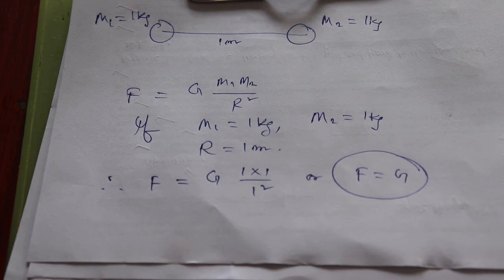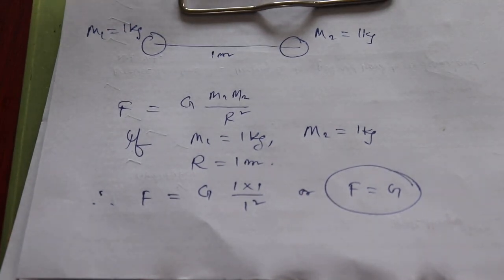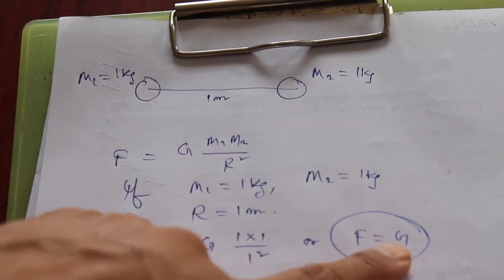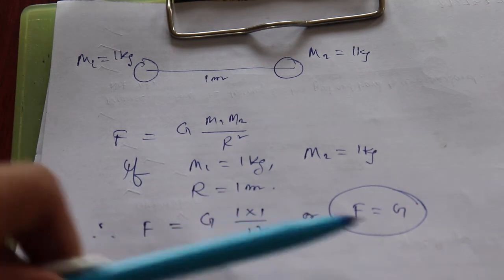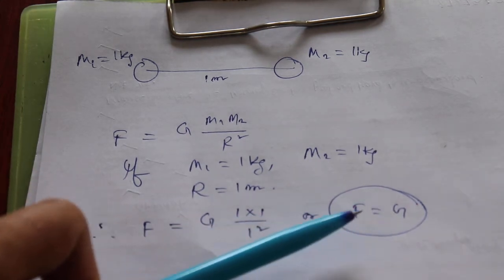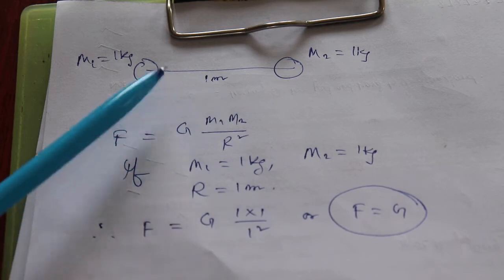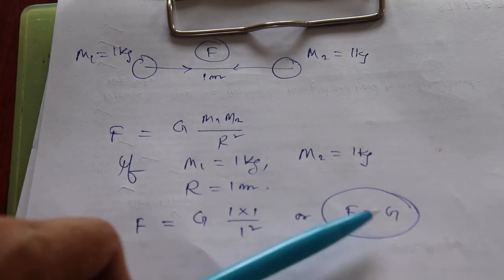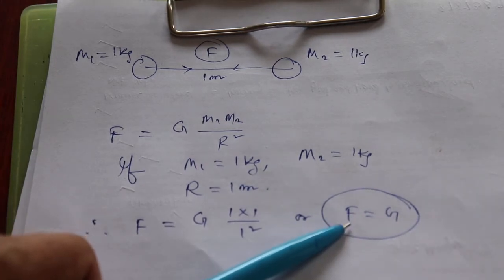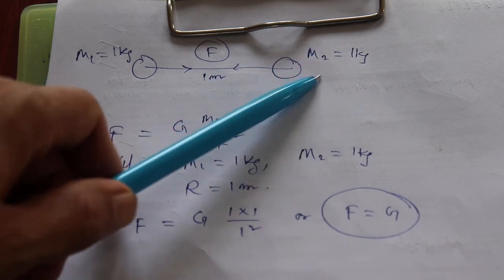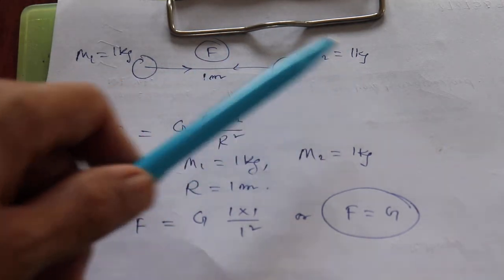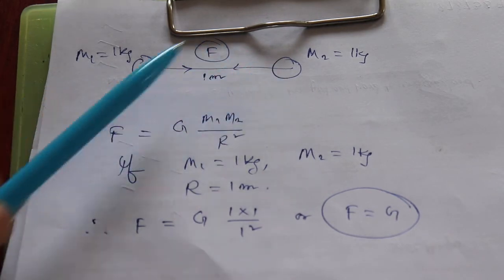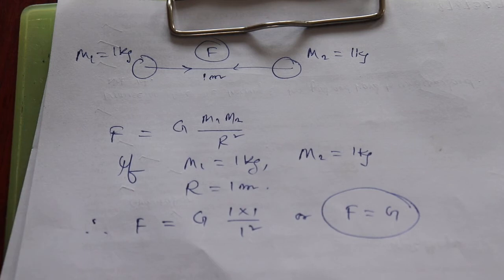Now this is a very important part, the part that most of you happen to miss. How do we define this? Listen carefully. The universal gravitational constant G is defined as the attractive force between two masses, each of 1 kg, separated by a distance of 1 meter. This is the way we define it.